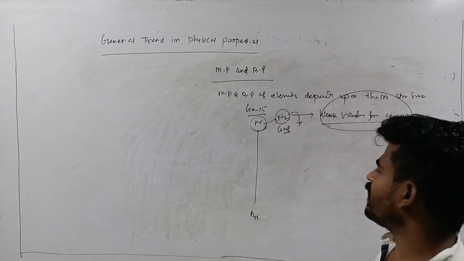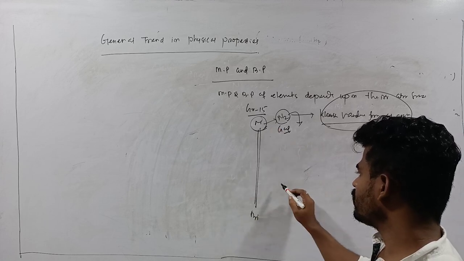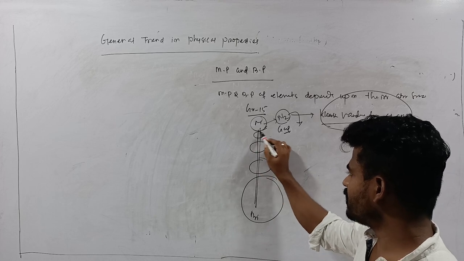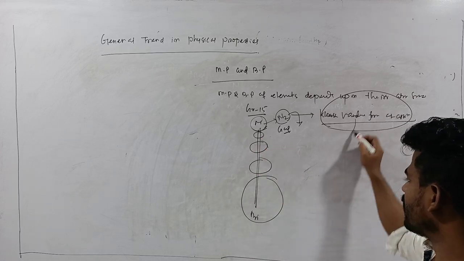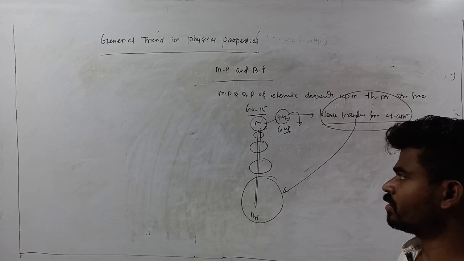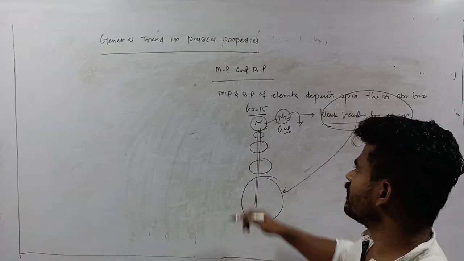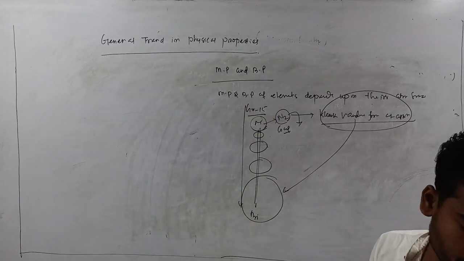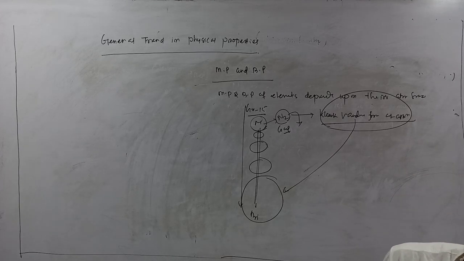And regarding melting point and boiling point, as you move down the group, the atomic size goes on increasing. Due to the increase in atomic size, the van der Waals force of attraction also increases. So if the force of attraction increases, then the melting and boiling points also increase from nitrogen to bismuth, okay.